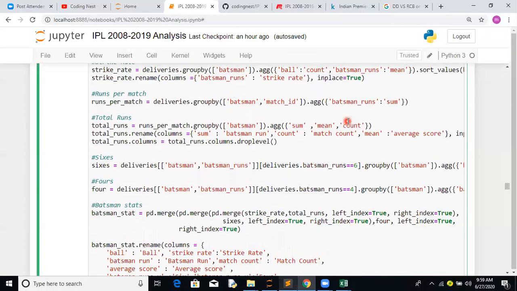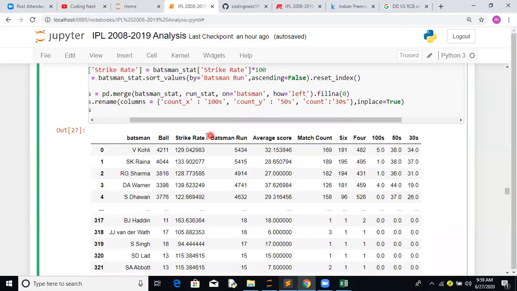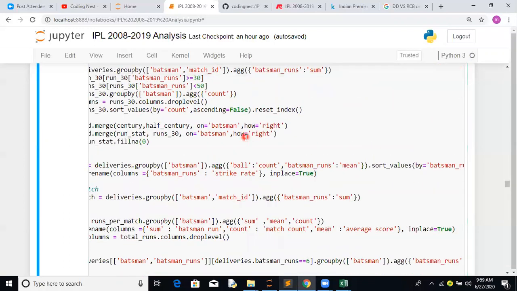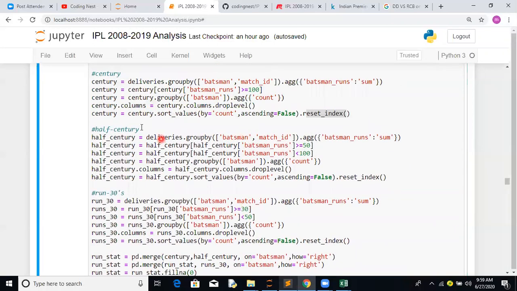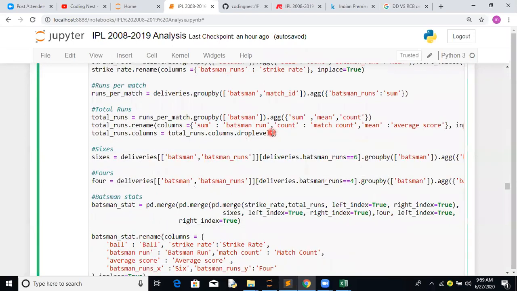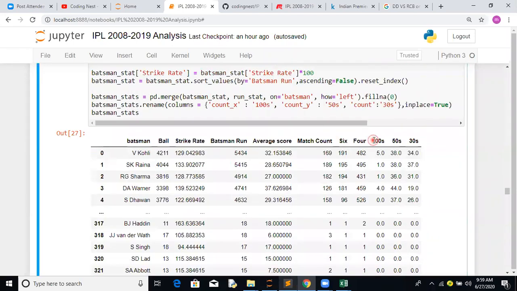So basically we are able to get batsman and batsman runs. Now what we are looking for is hundreds. This is the count we have done for hundreds, the number of centuries, as we have put that condition for greater than or equal to 100.